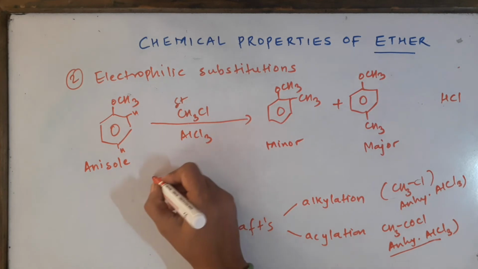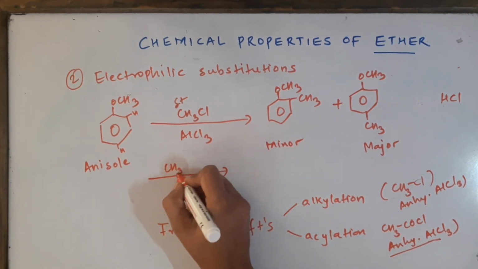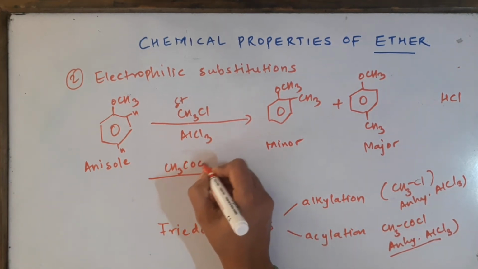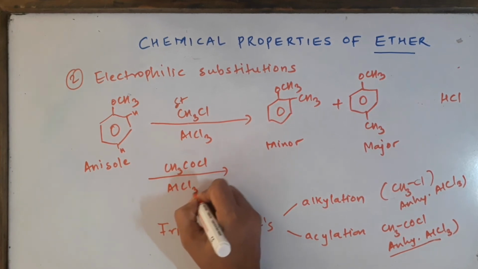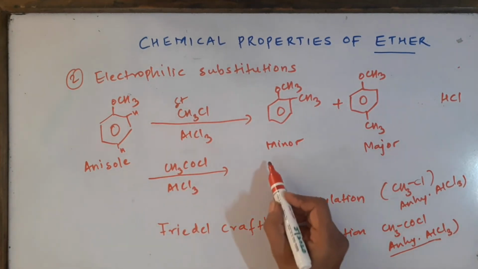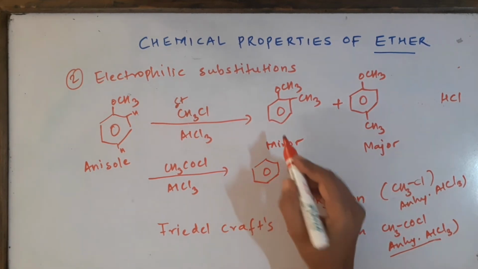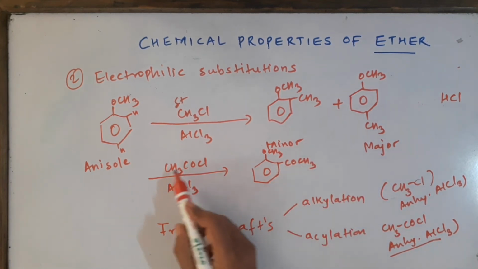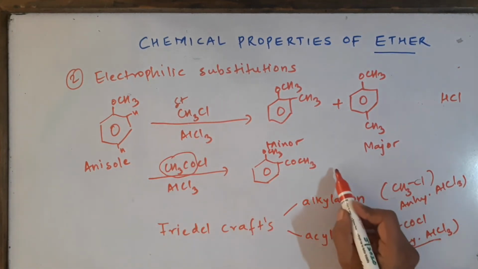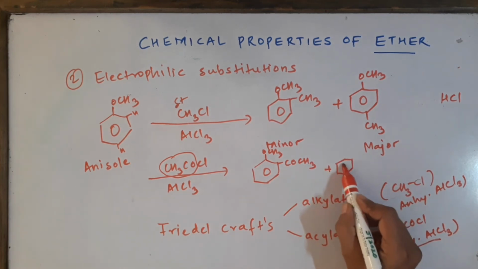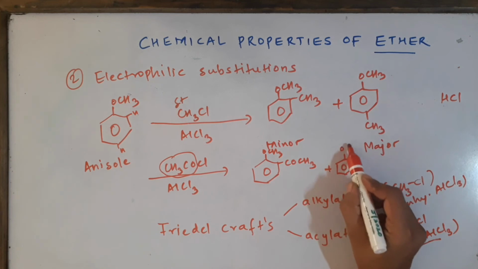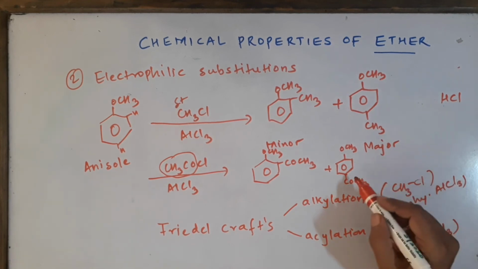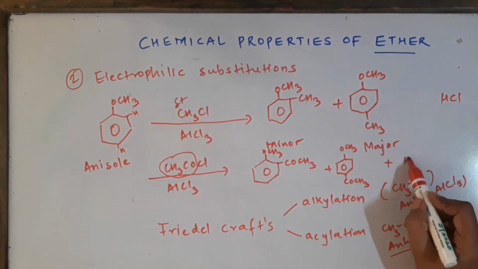Okay, now let's do acylation. For acylation we are going to use any of the acyl halides. We are going to use CH3COCl, acetyl chloride, in the presence of anhydrous aluminium chloride, and we again have the same type of answers, ortho and para. So we'll have COCH3 attached here, and we have another one, that is OCH3, with COCH3 attached over here, and that's your major and this is your minor product, and the byproduct is HCl.